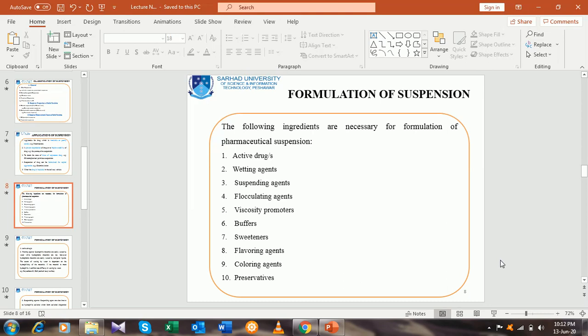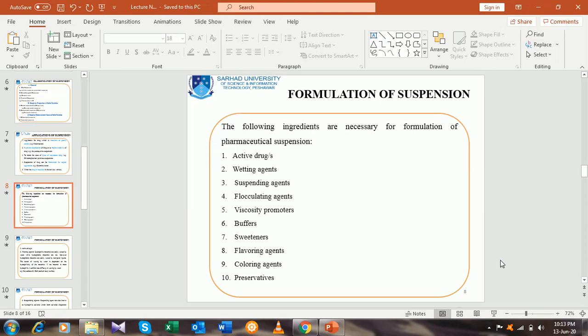Then a flocculating agent, if it is a flocculated suspension, and a viscosity promoter. To a certain extent there should be viscosity in the formulation, but the viscosity should not be enough to produce problems in pouring from the container.